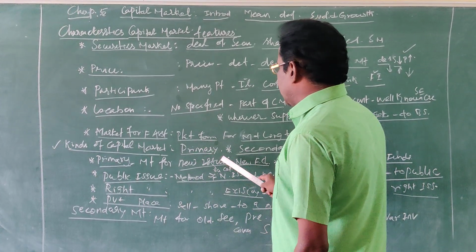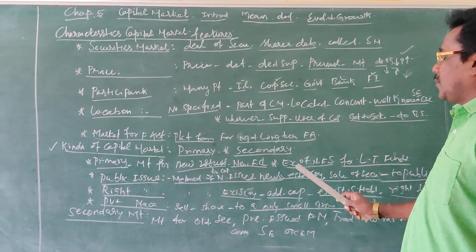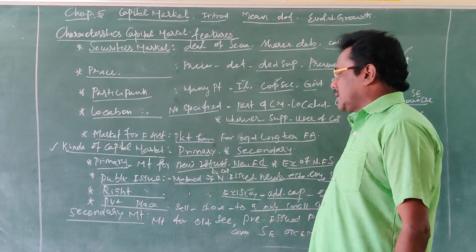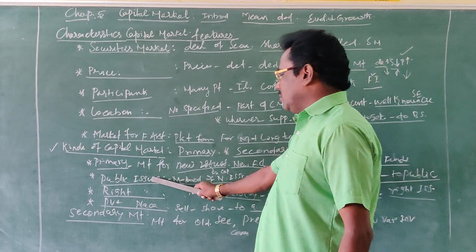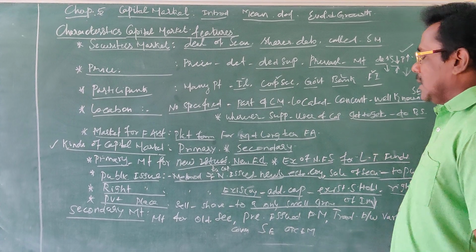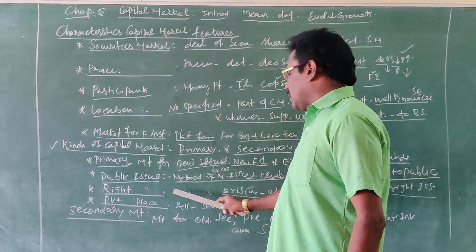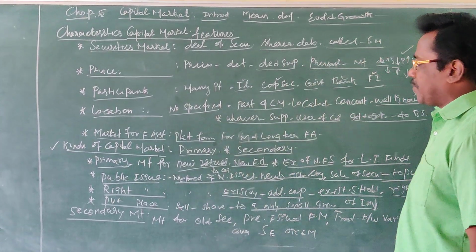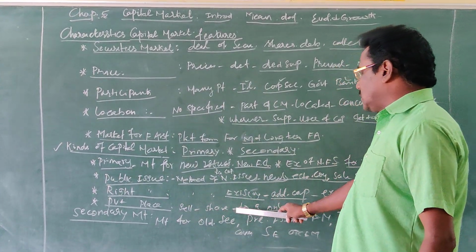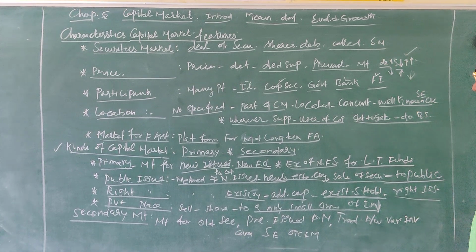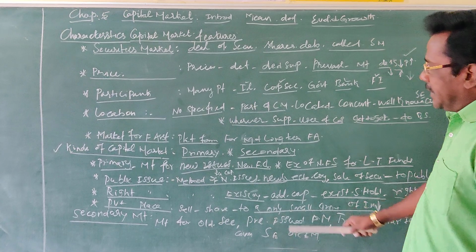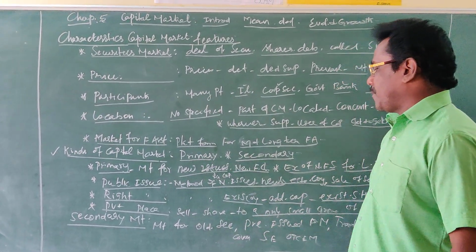So in the primary market the company raises share capital by three methods. Number one, public issue, only for the newly established companies. Second one, right issue, only for the existing company. And the private placement, where the company sells shares and securities privately to only a small group of investors. So with that, the primary market ends.